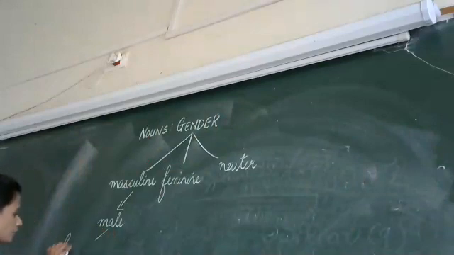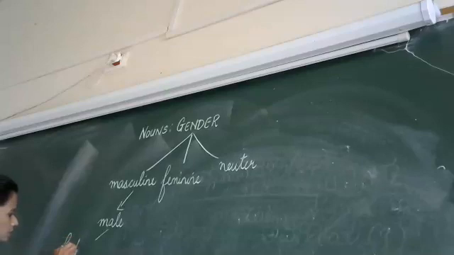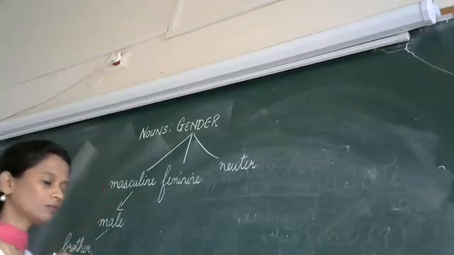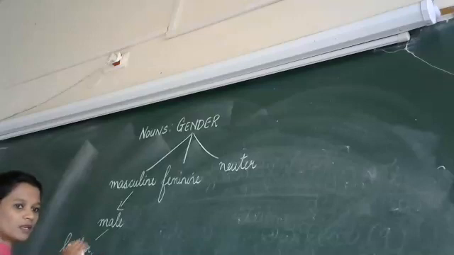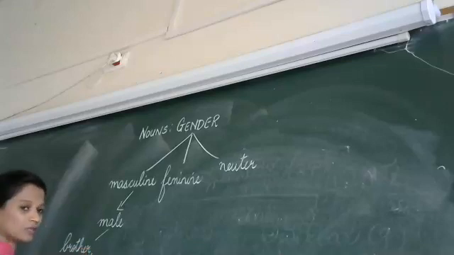Yes, you have brother. Who comes under male category? Man. Okay. Boy.